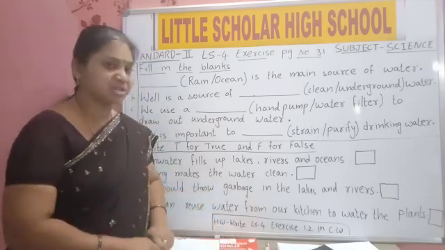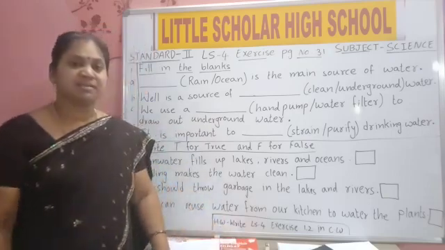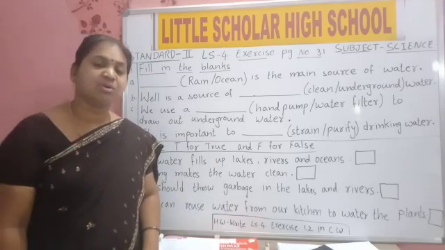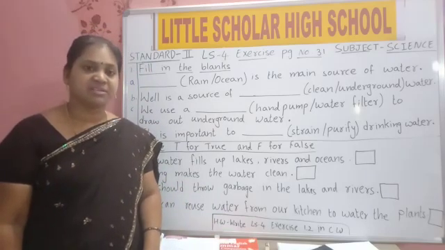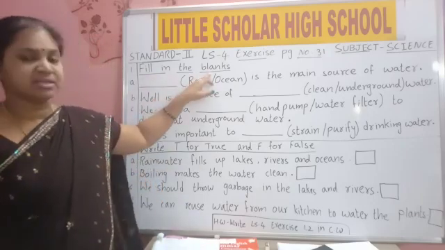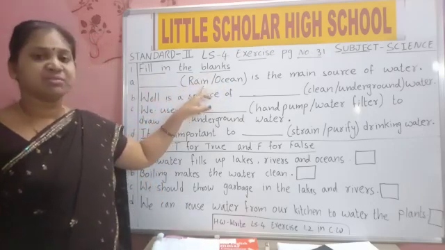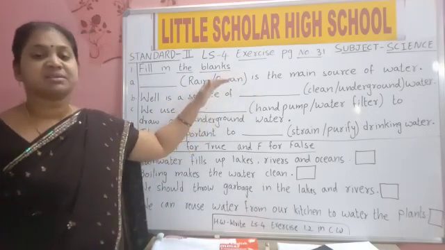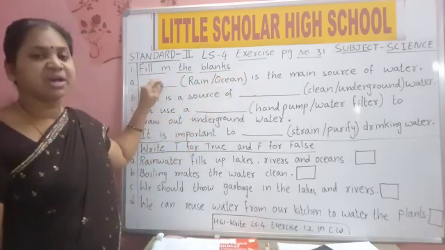We will read the questions. What was our lesson for? Water. So it's not lesson 5, children. It is lesson 4, water. Fill in the blanks. Here two options are given. We should read the sentence and decide which word is correct to write in this blank.